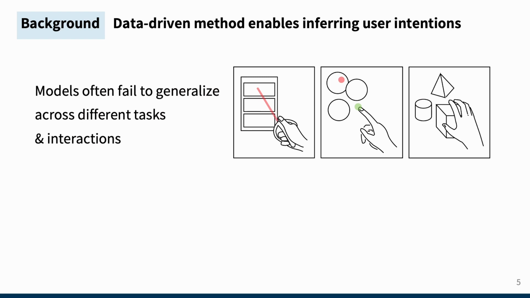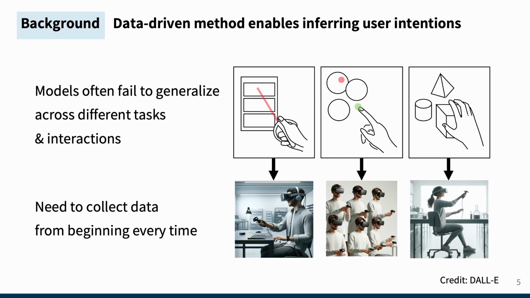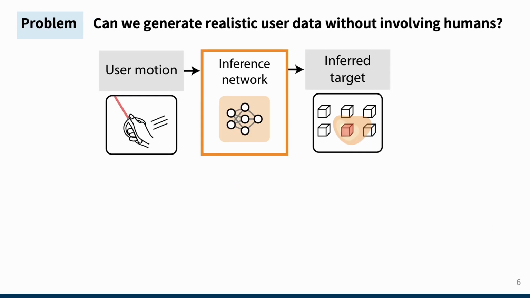One major issue is that many trained models depend heavily on their training datasets. This means that if we consider new target environments, configurations, or interactions with newly developed devices, it will require training the model with a new dataset. Therefore, it is necessary to collect new data from the beginning each time.